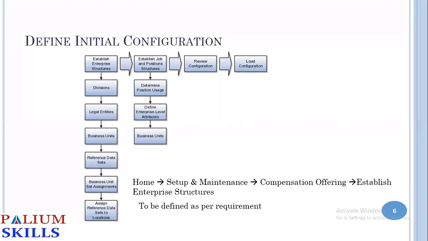Now, this is the initial configuration that one has to do. So what we do is there is a particular place we need to go: home, setup and maintenance, compensation offering, and establish enterprise structures. Within that, first step is creating the division, legal entities, business unit, reference data sets, all this. So it's like a wizard.